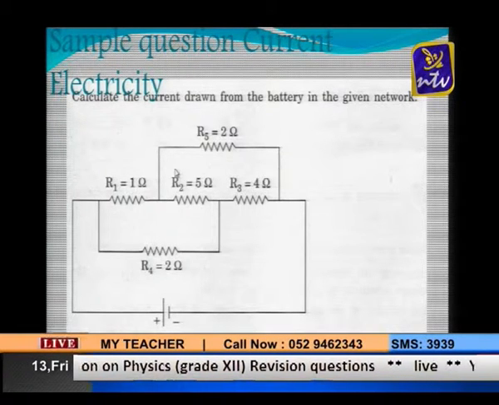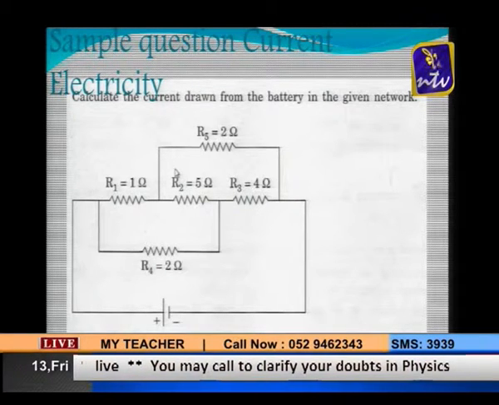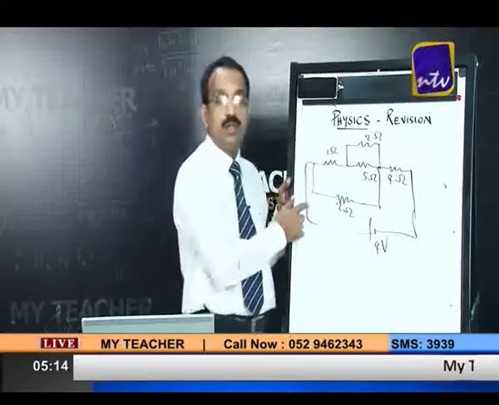Then we have a battery. This battery voltage is 4 volt. Okay, so this is the diagram. The question is: calculate the current drawn from the battery in the given network. I hope it is clear. Now you look at the board.